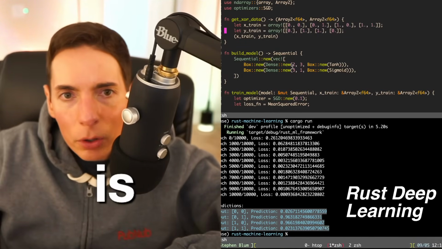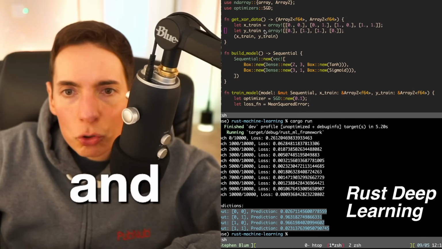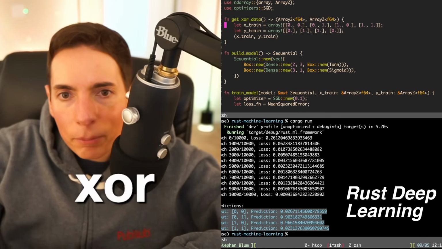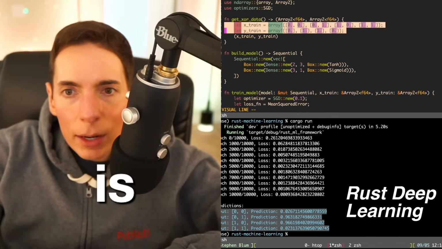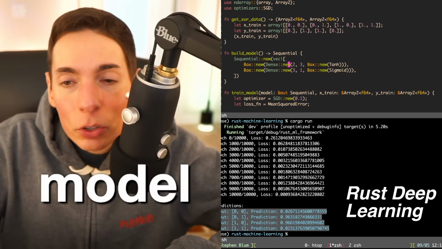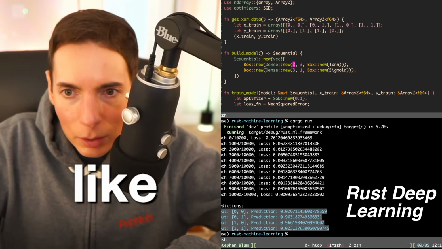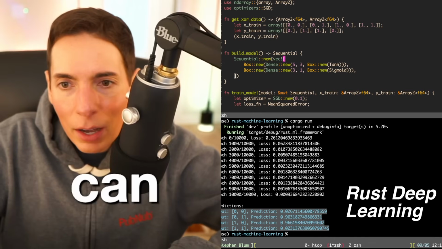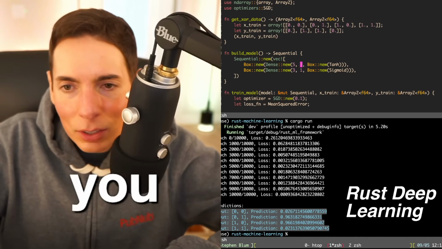This is our model, and it trains on the XOR operator, as you can see here. This is the training data. Here's the array. Here's our sequential model, a very tiny model. So what you can do is increase this. You can bump these numbers. So you can say 5, and then you can say 6 here.